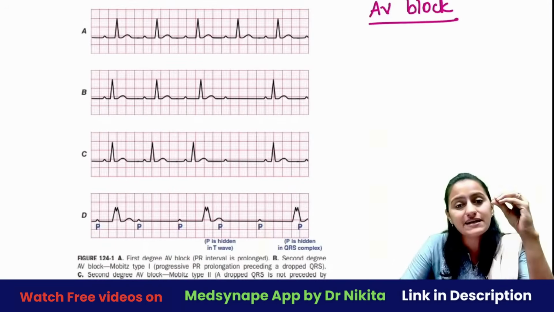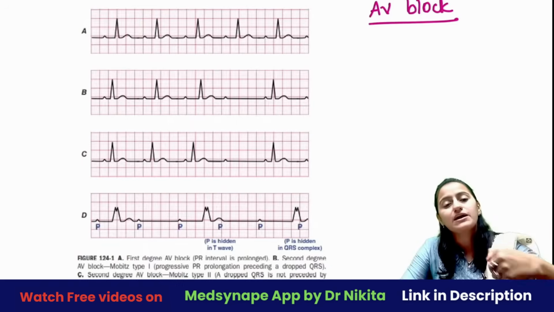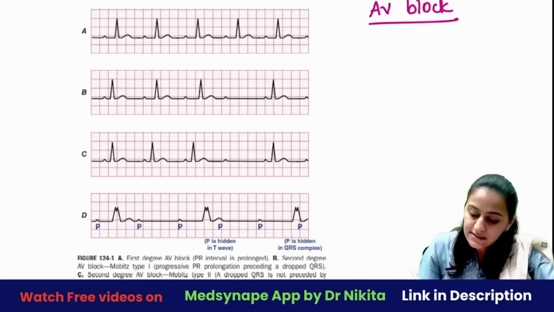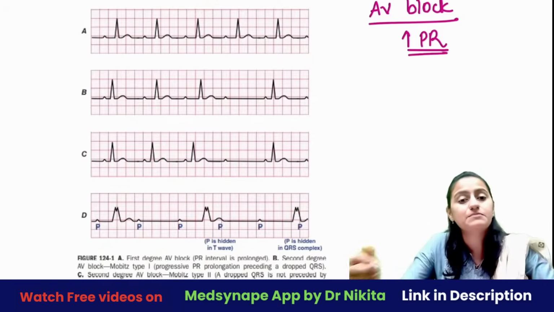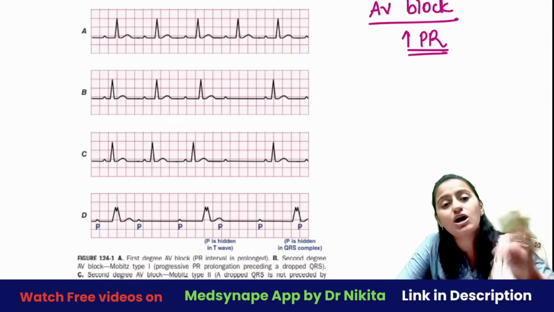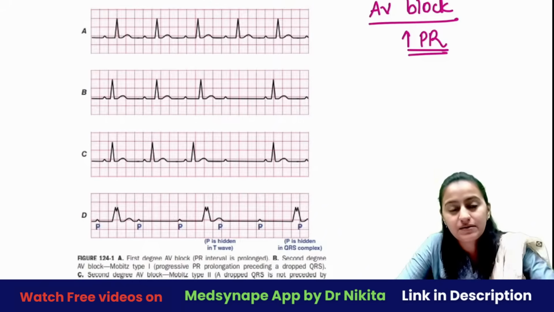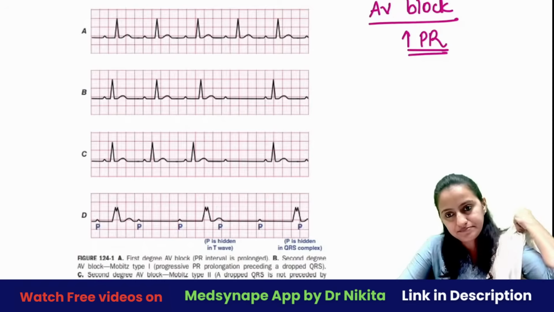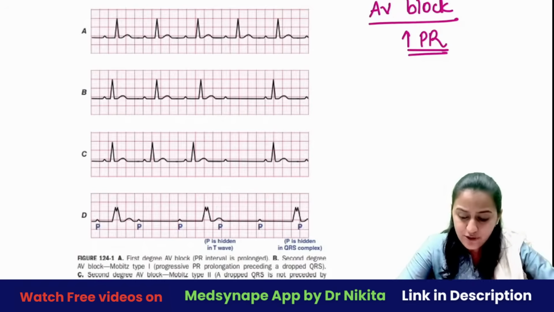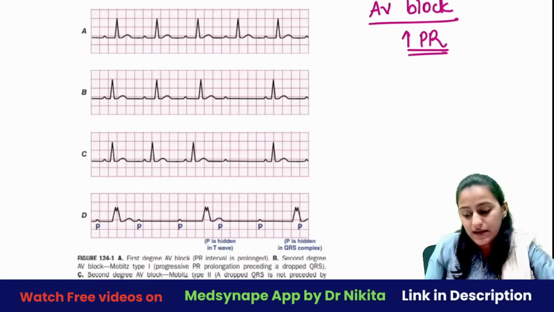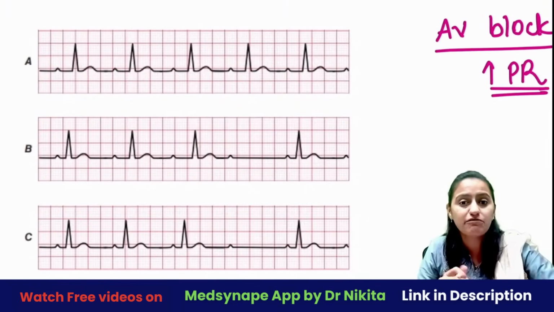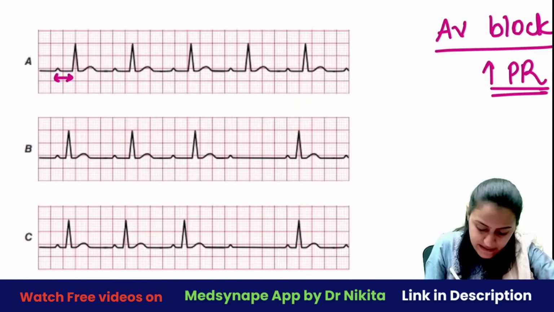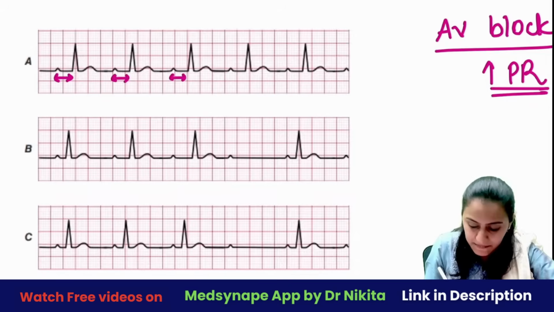Coming to next one, the degrees of AV block, right? When the AV is getting blocked, so basically the time required for atrium to ventricle conduction increases. So you will have this presented as long PR. Prolonged PR is the first thing that you would see, right? More than 0.18. Okay? Palla's and Hampton's hump, remember those are the chest X-ray signs of pulmonary embolism. Okay, those are the X-ray signs. So prolonged PR is what you see. How do you calculate PR? From beginning of P to beginning of QRS. ठीक है, beginning से beginning basically ये है आपका PR interval.